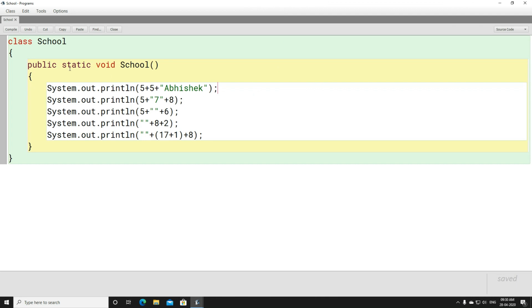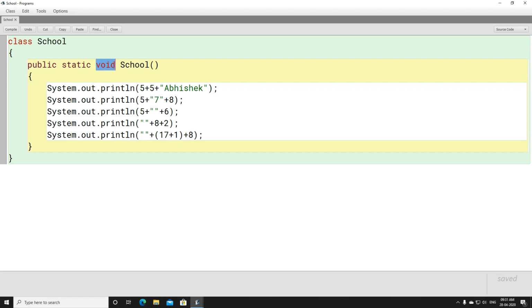Let's look at this example. Here you can see that we have class. So here class is considered as a token. School is considered as a token. This parenthesis, what you see, is considered as a token. Each individual unit is considered as a token. Public is a token. Static is a token.